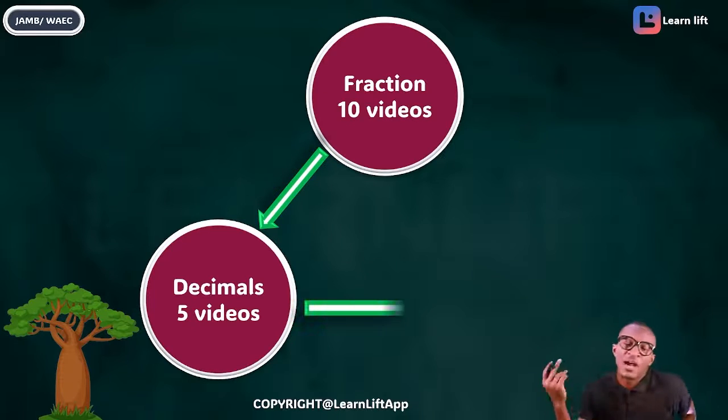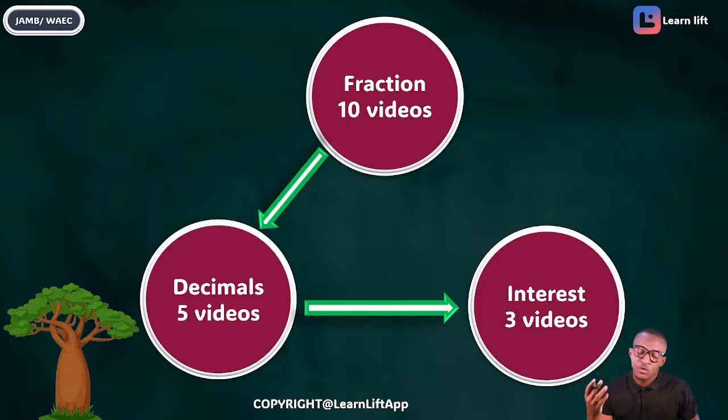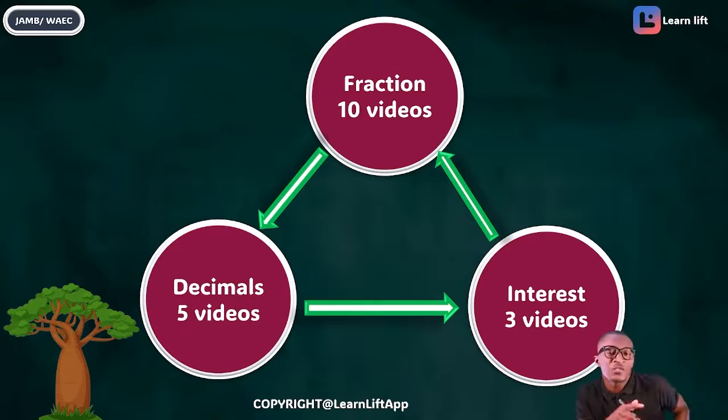Do you understand? So after that, we'll go further to talk about your interest, which has 3 videos. That means interest talks about businesses. Do you understand? We'll talk about your simple interest, your compound interest, your profit and your loss. We'll go further to talk about your rates, your ratio, and your proportion. This is how the outline will go. Now that's why we are in the outline.